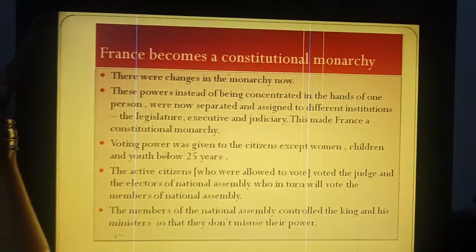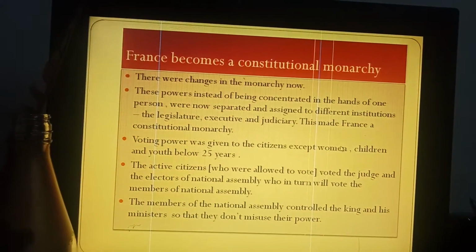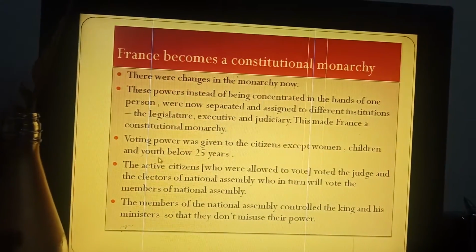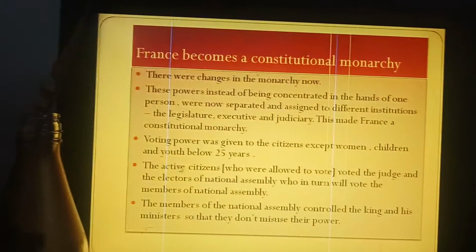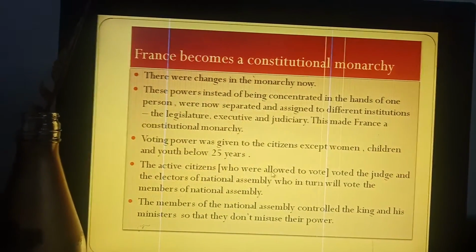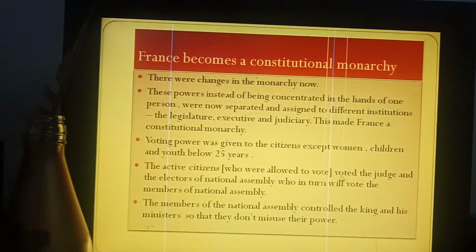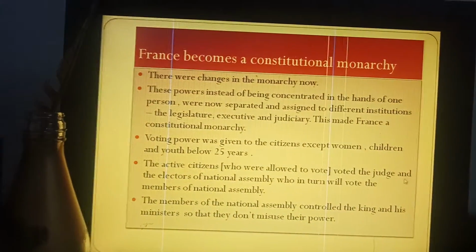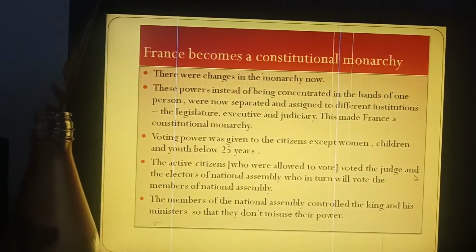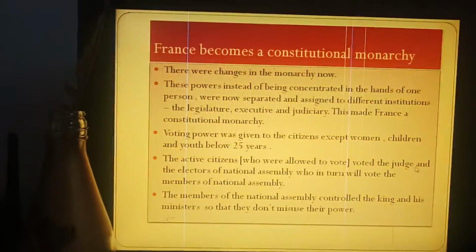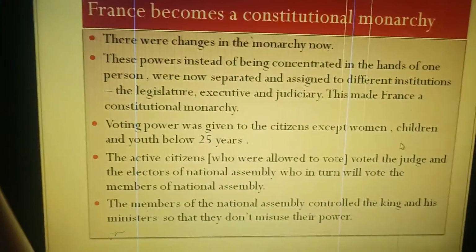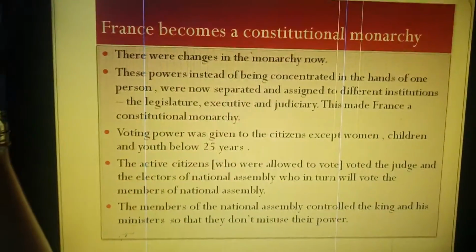Voting power was given to the citizens except women, children, and youth below 25 years. The active citizens were those who were allowed to vote, and the passive citizens were those who were not allowed to vote. So the active citizens voted for the judges and the electors of the National Assembly.